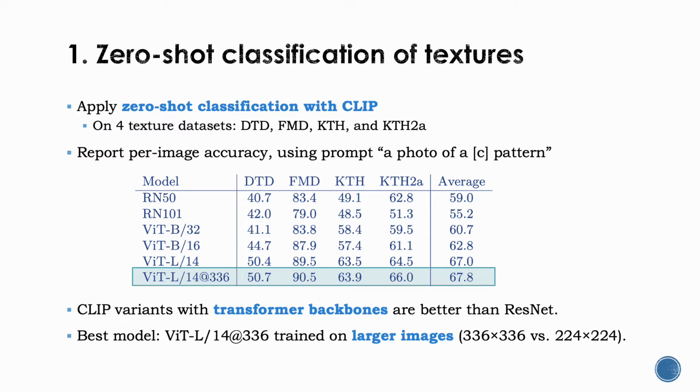For the first part, we apply zero-shot classification with CLIP on four texture classification datasets. We report per image accuracy on different variants of CLIP, as shown in the table, and we can see that the variants with transformer backbones are better than ResNet backbones. The best model is the last one, which is trained on larger images than other models in the table.